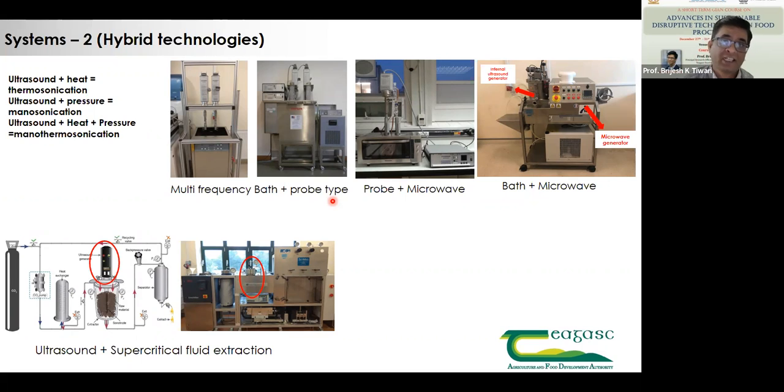Ultrasound plus pressure: if we include a pressurized chamber, very similar to this supercritical one, this particular vessel can have a pressure of up to 100 to 200 megapascals, which is again close to high pressure processing equipment. However, the seals and safety of this equipment have to be ascertained. So this requires professionals to design such equipment.